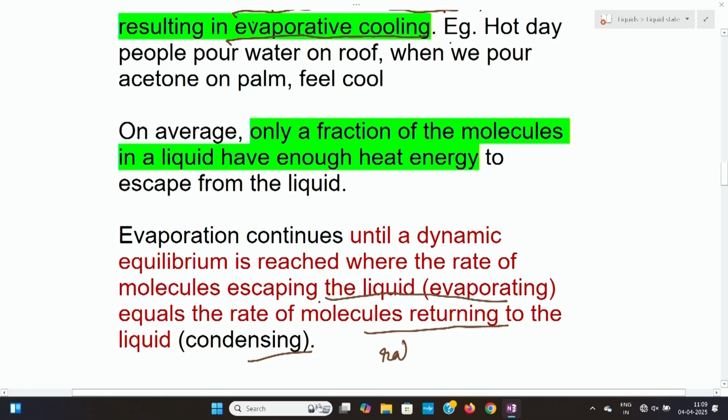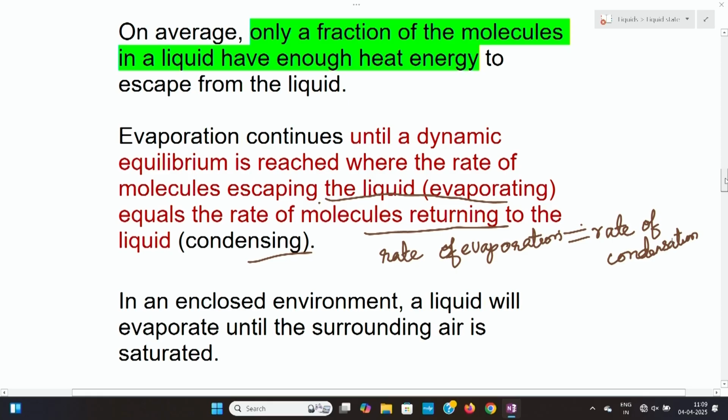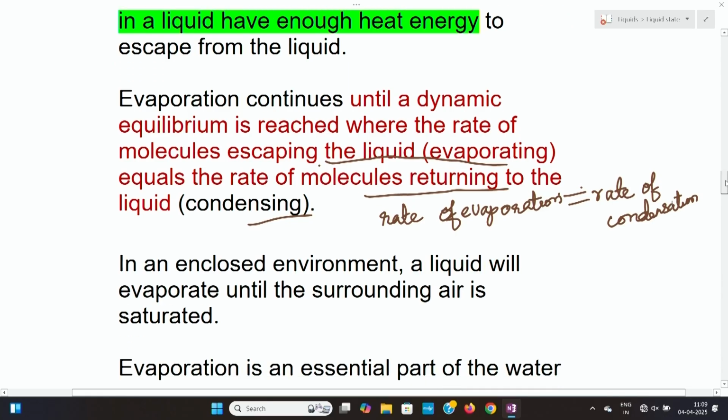At that time the rate of evaporation will be equal to the rate of condensation. When this equilibrium is reached, the pressure exerted by the vapor is called vapor pressure.